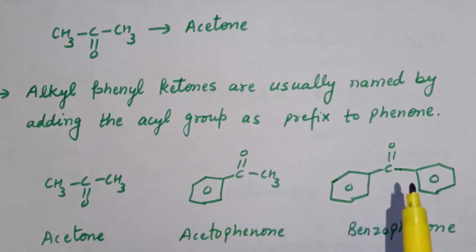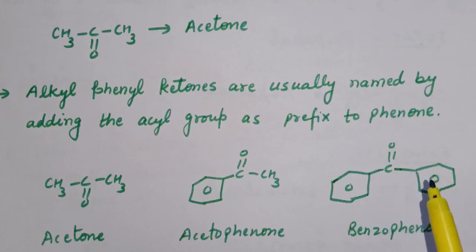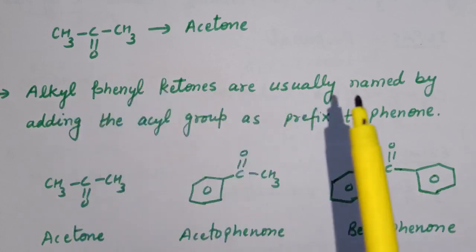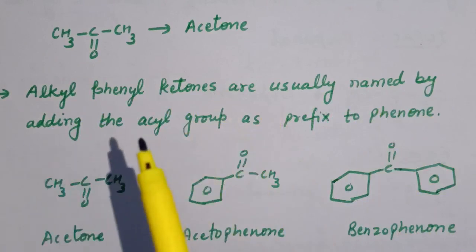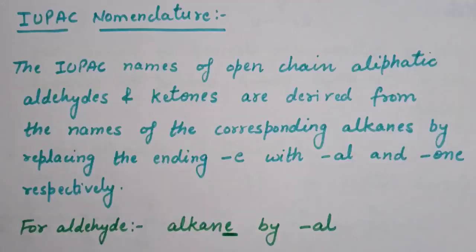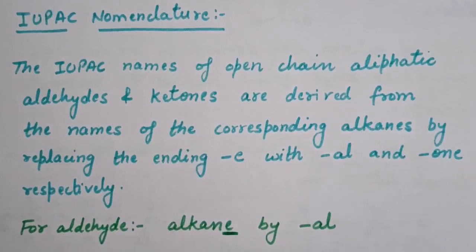Here the carbonyl group is in between two benzene rings. So again these two benzene rings are aryl groups, and the common name for the structure is benzophenone. So alkyl phenyl ketones are usually named by adding the acyl group as a prefix to phenone. Now next is IUPAC nomenclature of aldehydes and ketones.